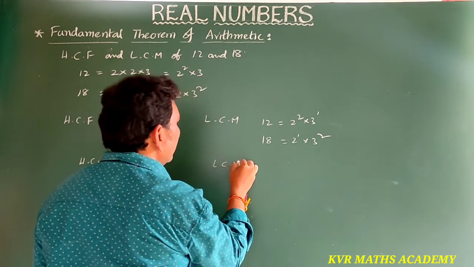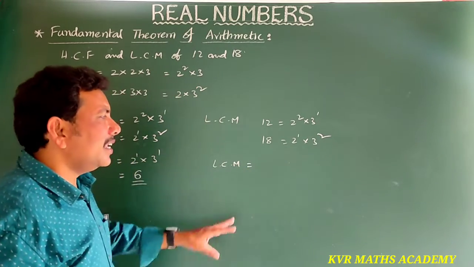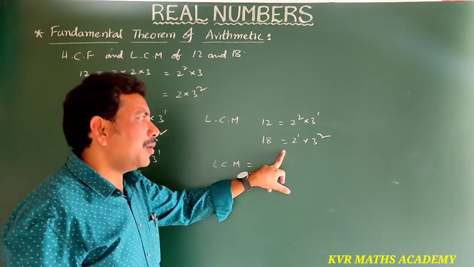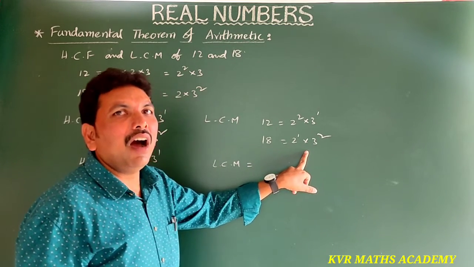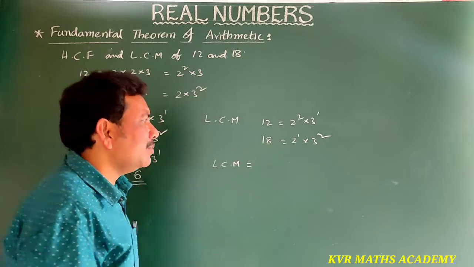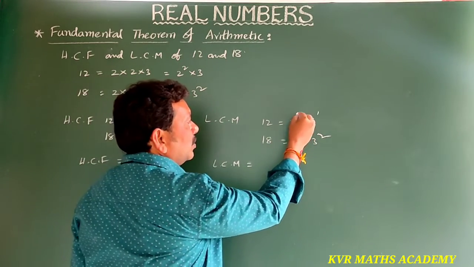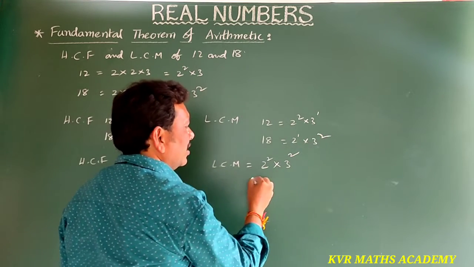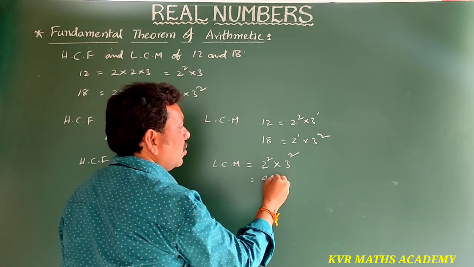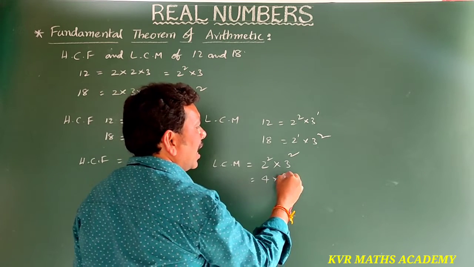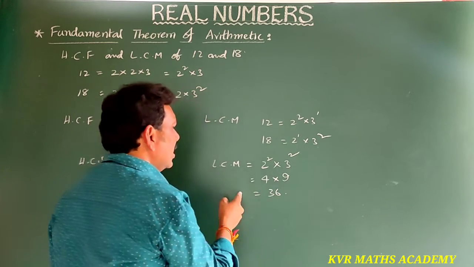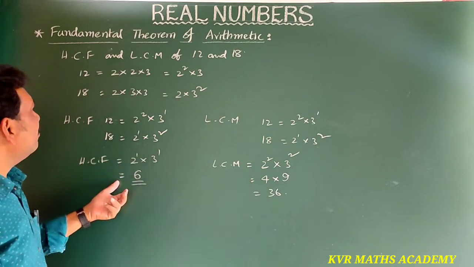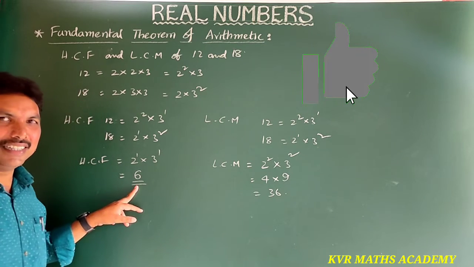LCM is the product of the greatest powers of the primes. The greatest power of 2 is 2 square, and the greatest power of 3 is 3 square. 2 square is 4, into 3 square is 9, and 4 nines are 36. So the LCM of 12 and 18 is 36 and the HCF is 6.